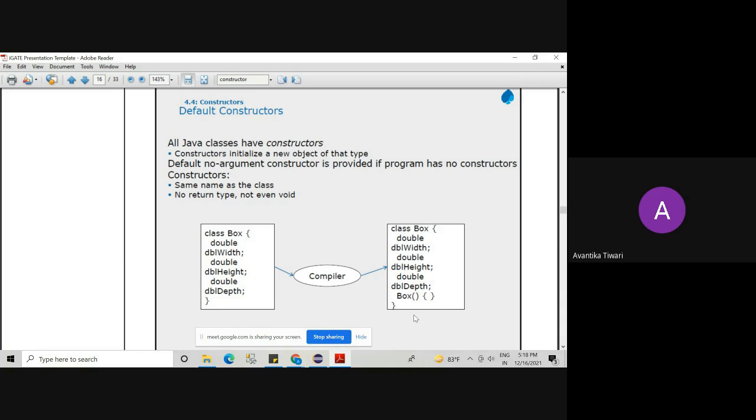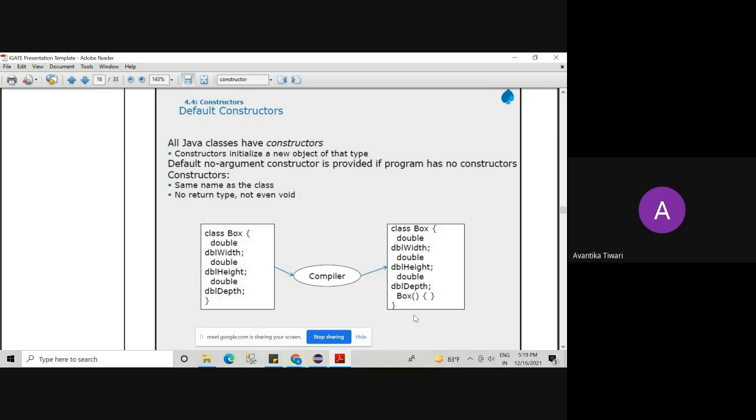A default no-argument constructor is provided if the program has no constructors. So if you don't write any constructor in your program, what will happen? The compiler is not going to throw any type of error. If you forget to write the constructor, there will be a default constructor that will be executed by the Java compiler. When will the compiler execute the default constructor?